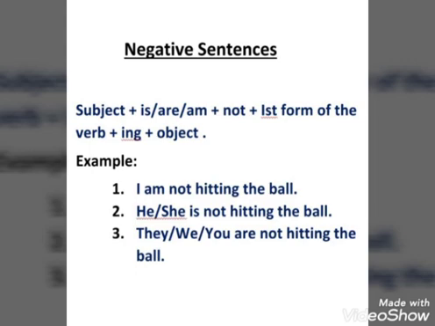We can take any of them. Either they are not hitting the ball, we are not hitting the ball, and you are not hitting the ball. We can also take any other subject like children, people, boys, girls, etc. Just as boys are not hitting the ball. Here we have used subject, then after helping verb is, are, am, then we have used not, and then first form of the verb we have also added ing in that, and then we have used object.